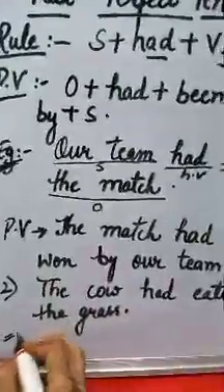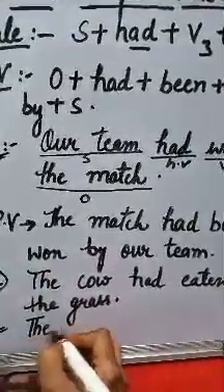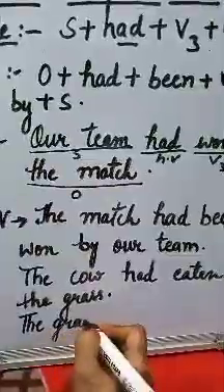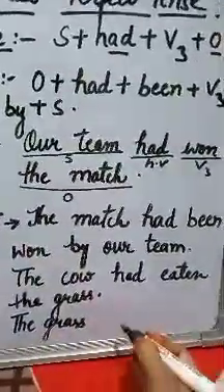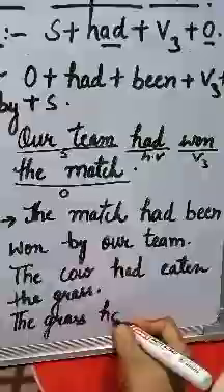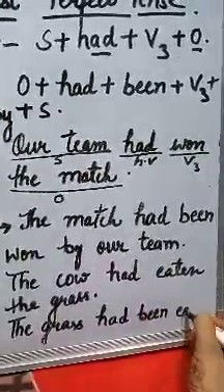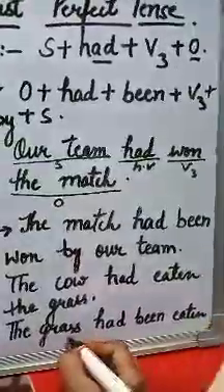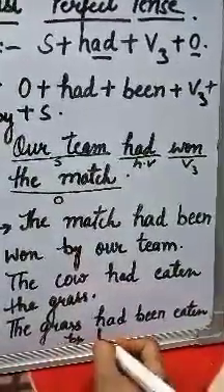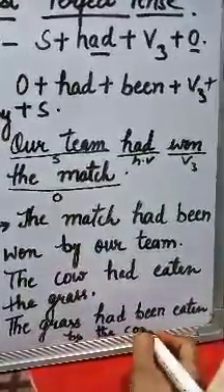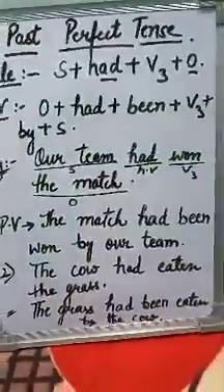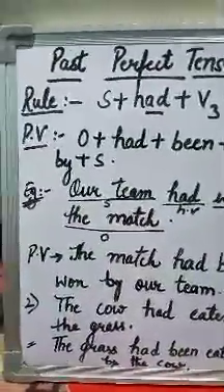So first we will write the object, that is the grass, had been eaten by the cow. The grass had been eaten by the cow.